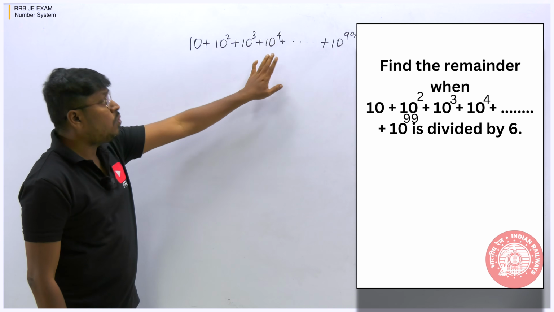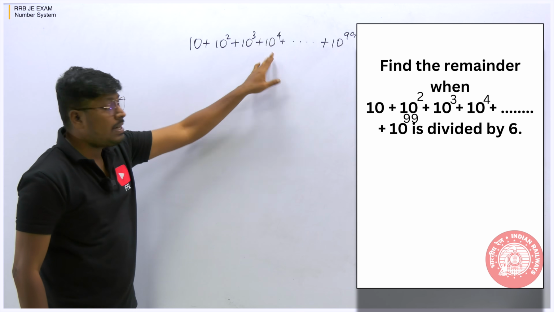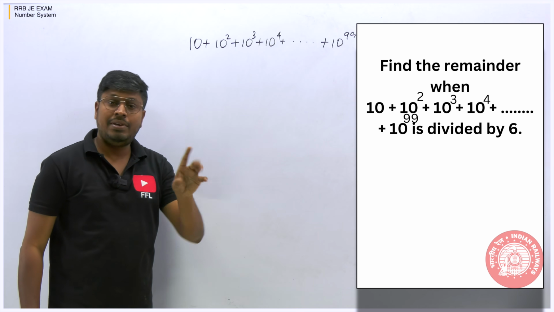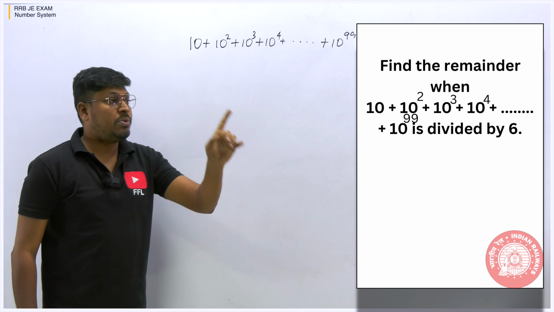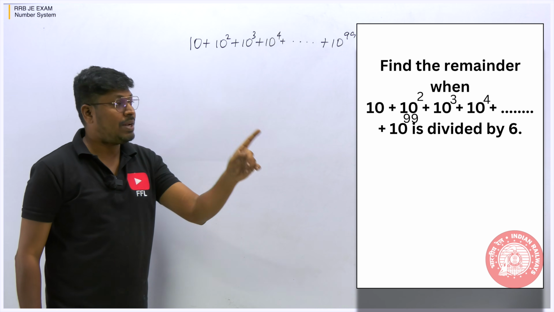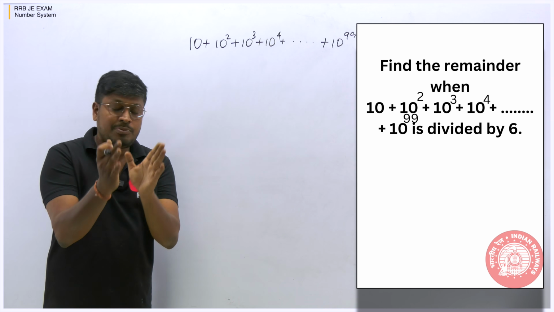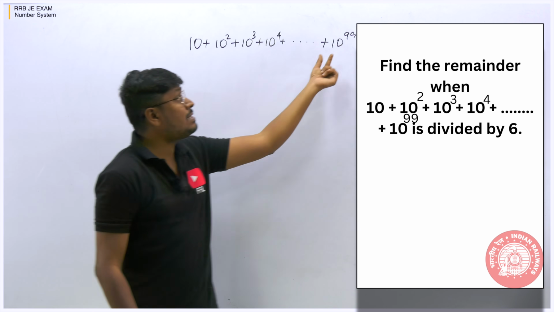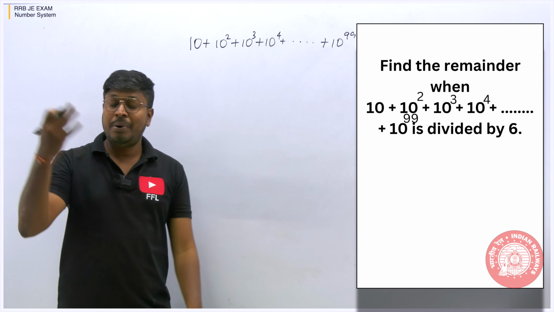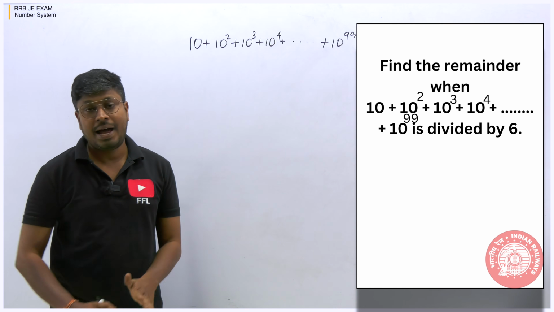There are two ways to solve this question. One is from the sum of series topic we have learned. If it is 1 square, 2 square, 3 square, or 1 cube, 2 cube, 3 cube, we have a formula to use. If it is a smaller number, we can use it. But here it is 10 power 99, which is not an easy thing to add all the numbers.